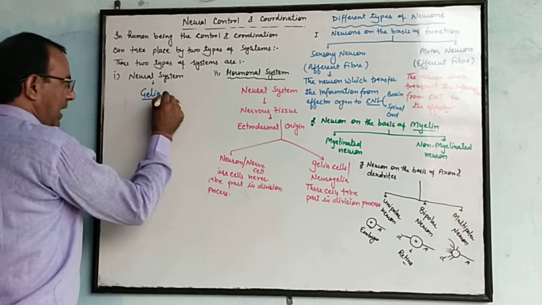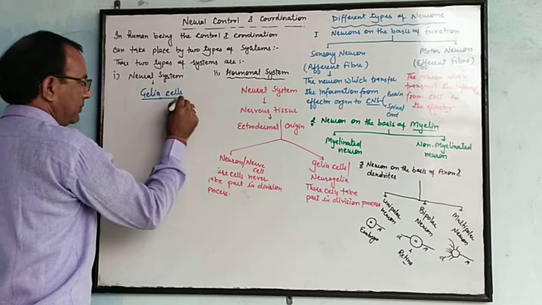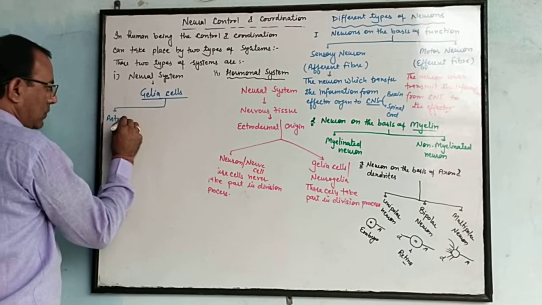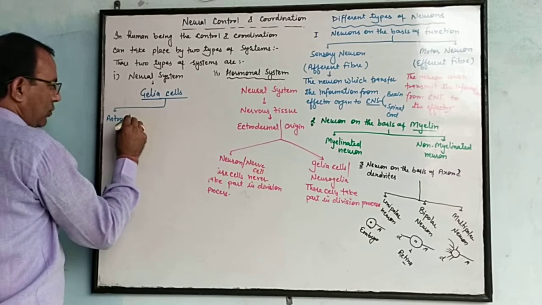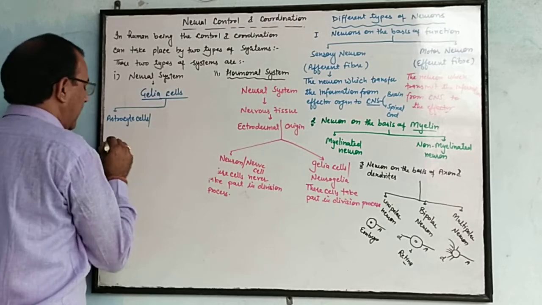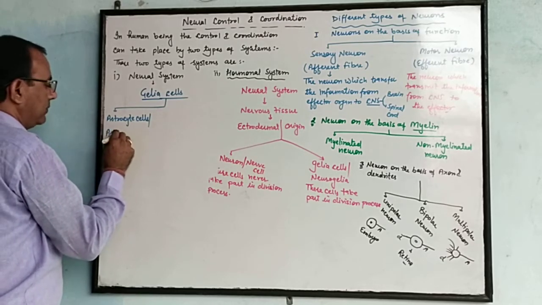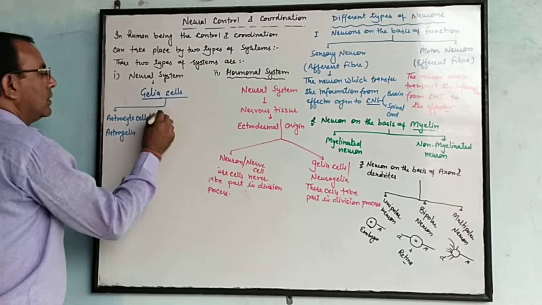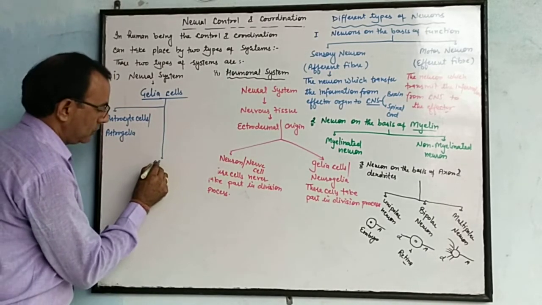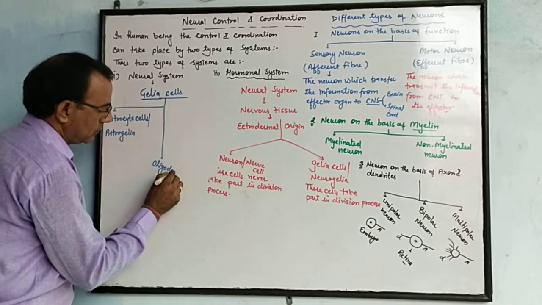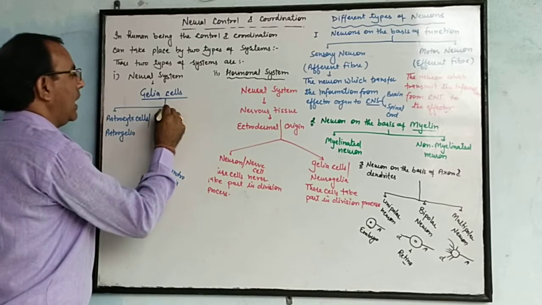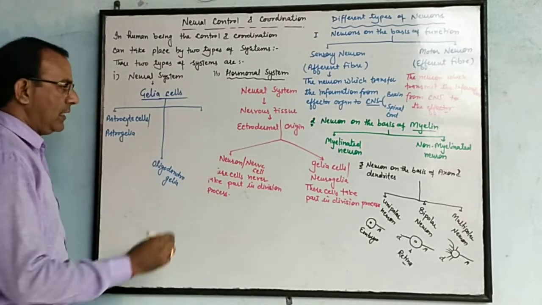The glia cells are of three types: astrocyte cell, or these are also known as astroglia; second type, oligodendroglia; and third type of glia cells are microglia.